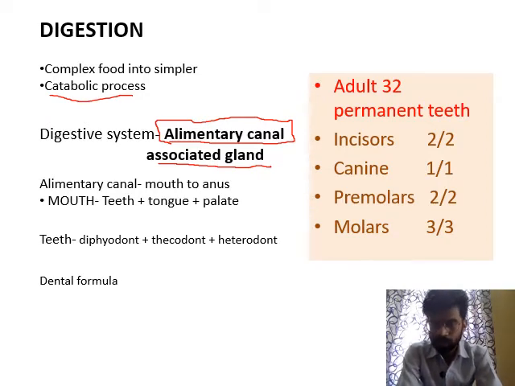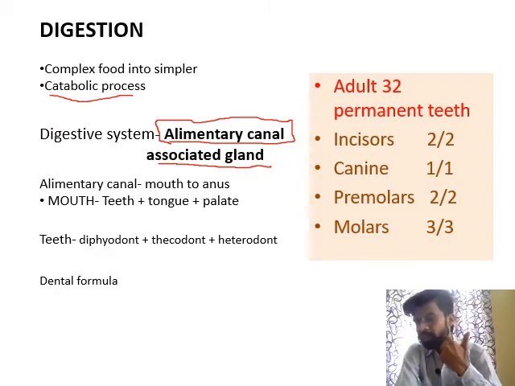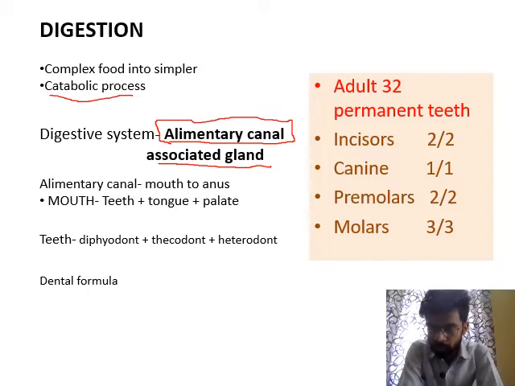Then thecodont is the condition when teeth are embedded in the socket of the jaw. This one is the jaw. So when the teeth are embedded in the jaw socket, this condition is known as thecodont. And the third condition is heterodont.